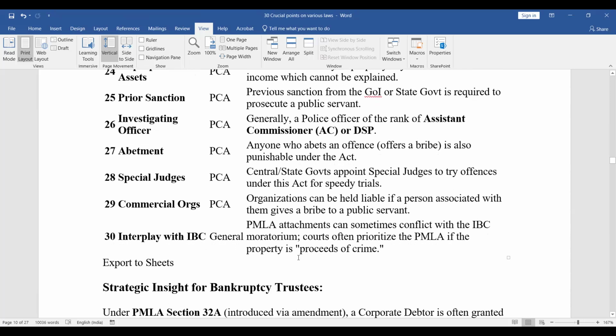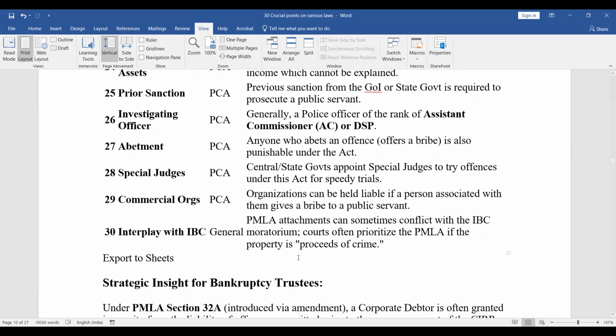Commercial organizations: organizations can be held liable if a person associated with them gives a bribe to a public servant. Interplay with IBC: PMLA attachments can sometimes conflict with the IBC general moratorium. Courts often prioritize the PMLA if the property is a result of proceeds of crime.